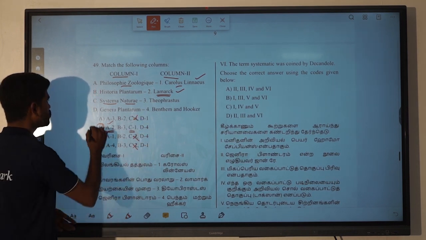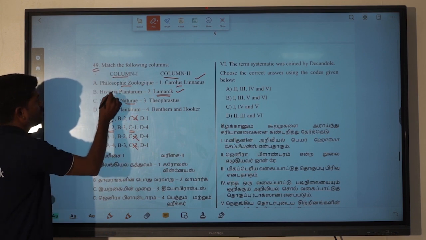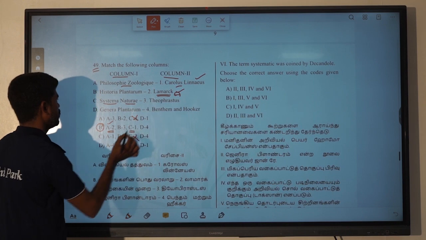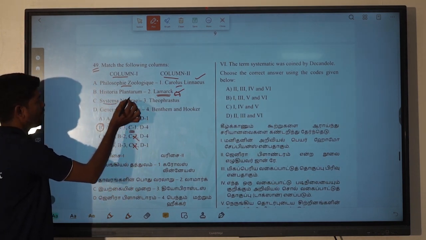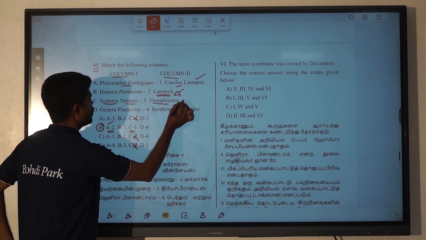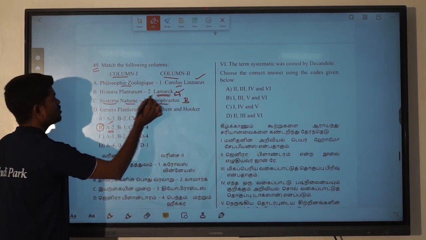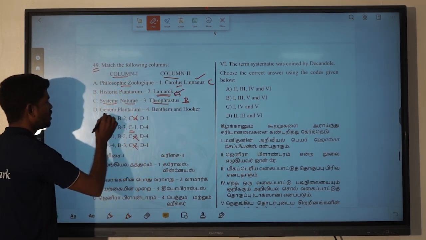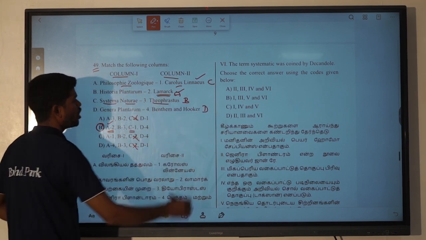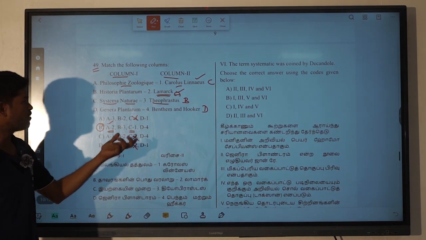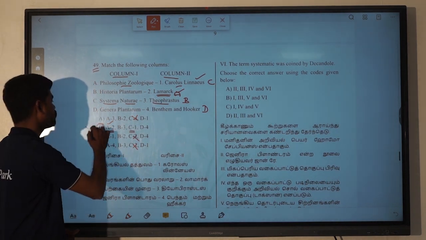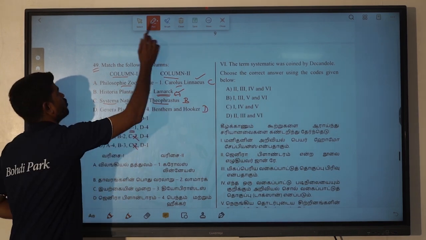So we can pick this one: Philosophie Zoologique was given by Lamarck, it is A. Next, Historia Plantarum was given by Theophrastus, this is B. Systema Naturae was given by Carolus Linnaeus. Genera Plantarum was written by two people, Bentham and Hooker, who gave the most important plant classification information. So for this 49th question we get the 4B option.